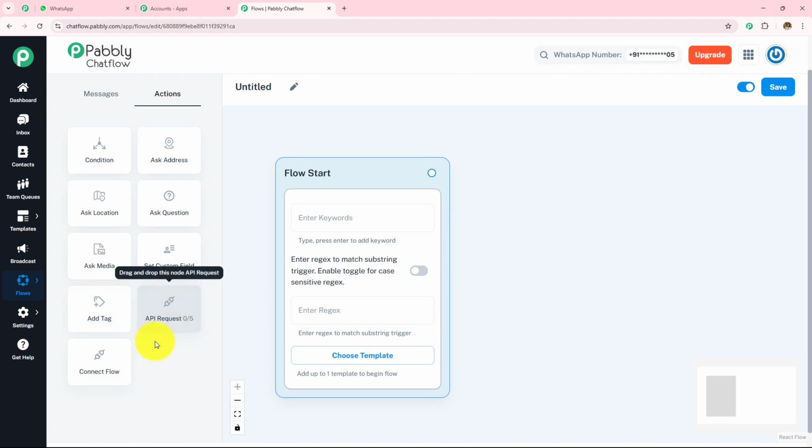We have this API request. So this sends or retrieves the data from external APIs. And finally, we have this connect flow. So this links the flow to another chatbot flow.